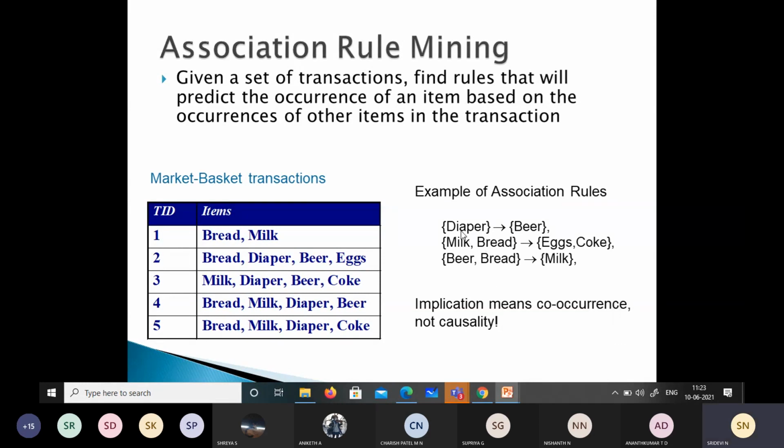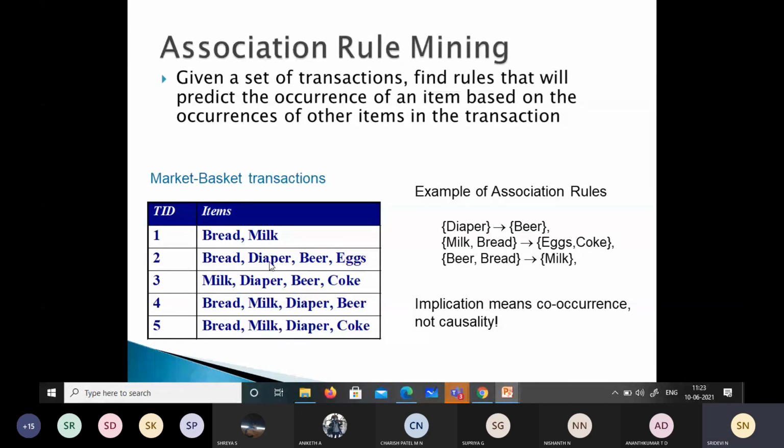Those who tend to buy diapers will also tend to buy this. Milk and bread, eggs and coke, beer and bread, milk. So implication is nothing but co-occurrence. They may tend to buy this also. Okay, it's not causality. They have just done this association rule.